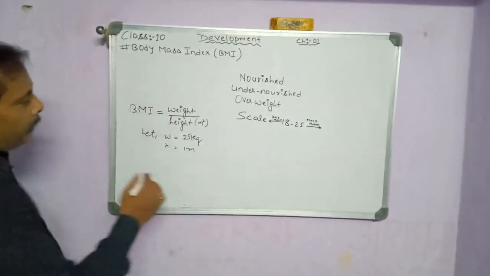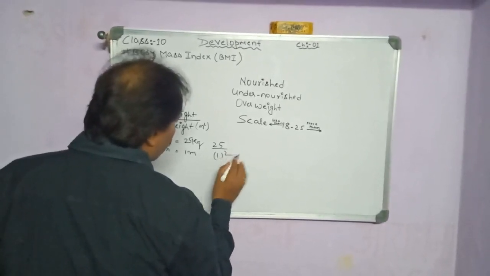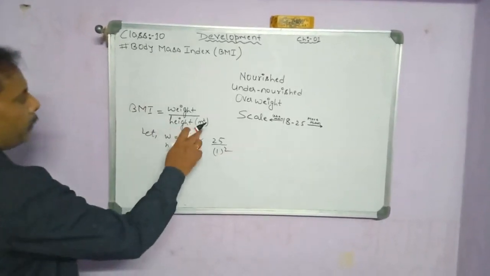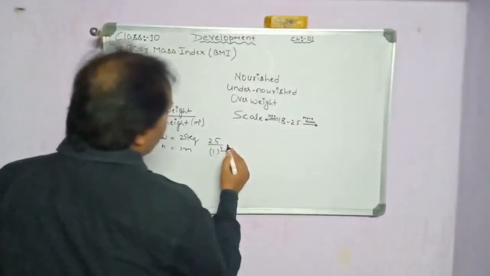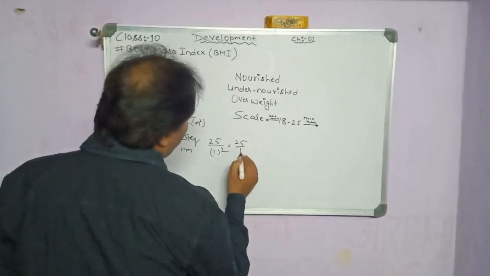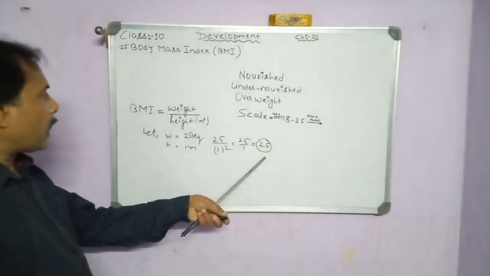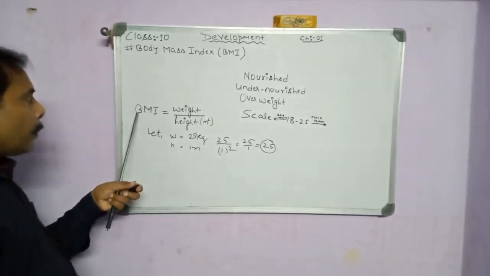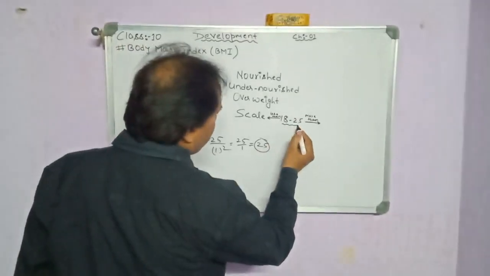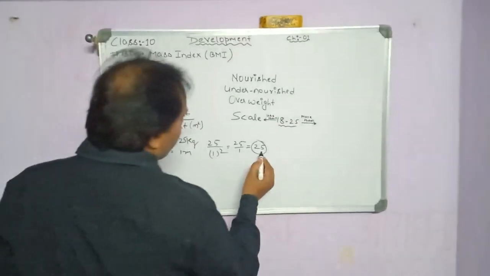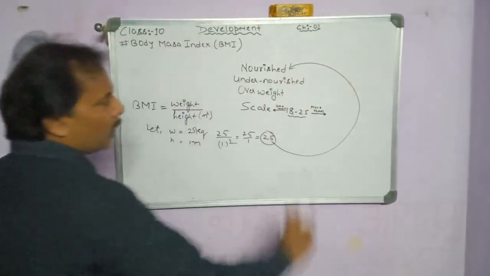So what will happen? 25 divided by 1 square, because height is measured in meters squared. So the value will be 25 divided by 1, which is equal to 25. This 25 is the body mass index and it lies between 18 and 25. So we can say the person is nourished.